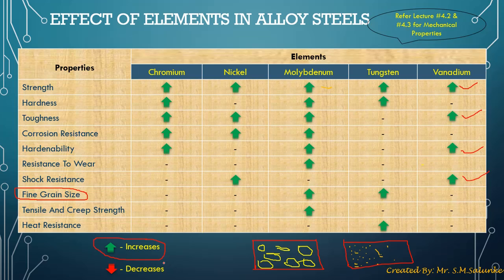Similarly, if there is any adverse effect of adding the alloying element to the steel, you can denote it with a decrease symbol, that is, a red downward arrow.